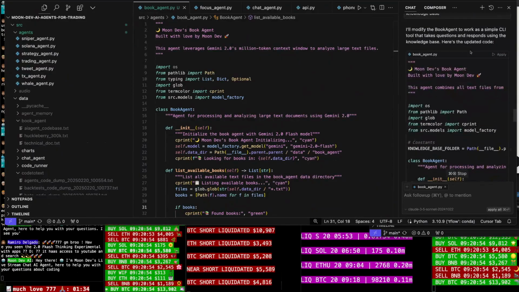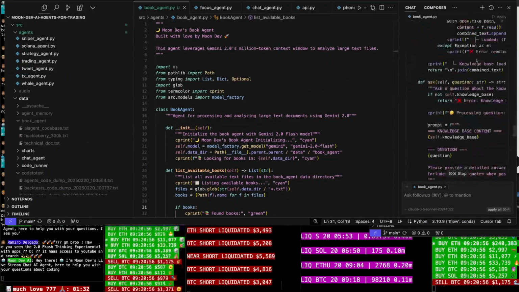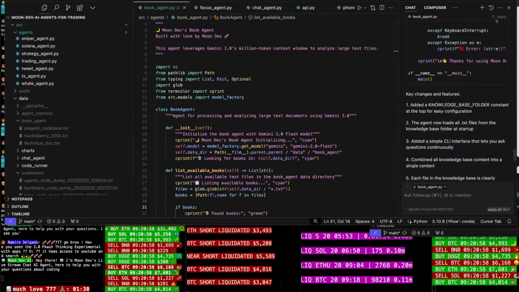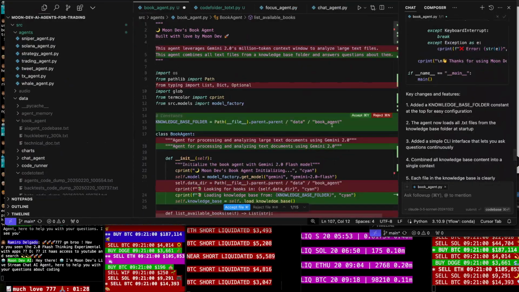I'll modify the book agent to work as a CLI. All right, let's try it. Let's see if she works.